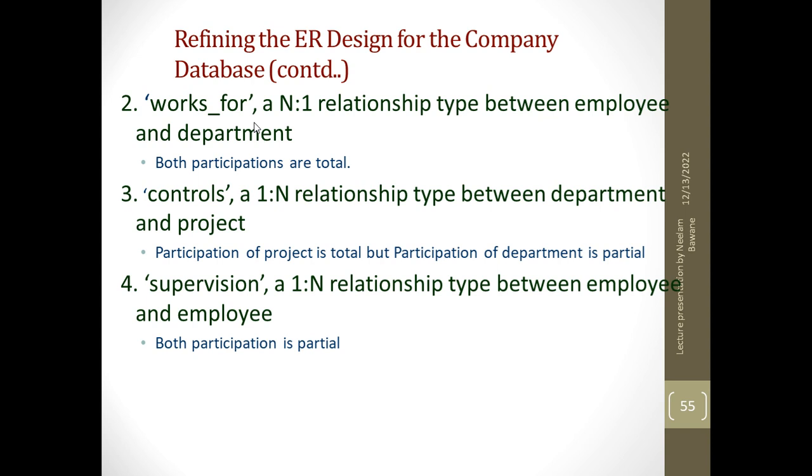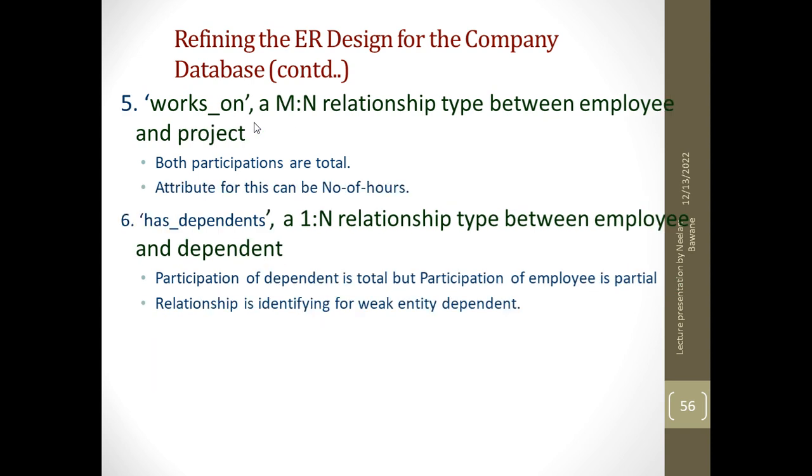The next is supervision. Now, supervision, that is one employee might supervise several employees. It's a relationship between employee and employee. It's a recursive relationship, and it is one to many, and it is partial on both the sides. That is, not all the employees are supervisors, and sometimes an employee may not have a supervisor.